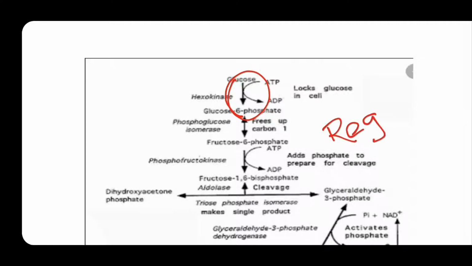Remember, it is a regulatory step. This phosphofructokinase enzyme is also called an allosteric enzyme, meaning other molecules can affect this enzyme. If they stop the reaction, they are called inhibitors; if they promote the reaction, they are called promoters.